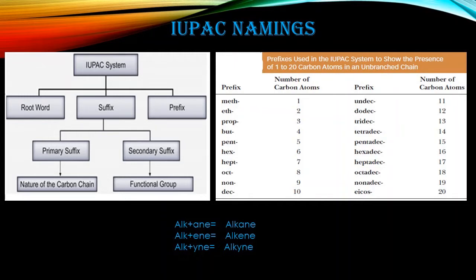For example, if two chlorines are attached to a straight chain carbon compound, CH3 CH2 CH2 CHCl2. The two chlorines are attached to the same carbon atom. Then how will you name it? You have to count first. Your priority is there. You count 1, 2, 3, 4. That is four, that is butane.